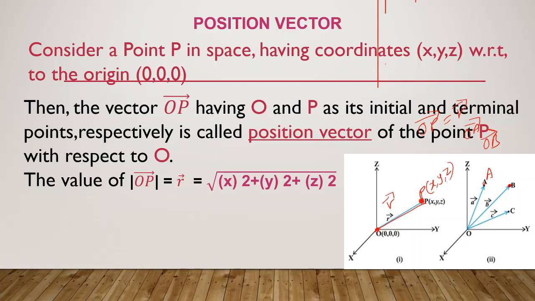With respect to origin only we need to calculate the position of any point given in space. Then the magnitude, I mean the length, of OP will be equal to root of x square plus y square plus z square. We studied how we get this in the first year 3D chapter, one of the important 3 marks theorems you have already heard.